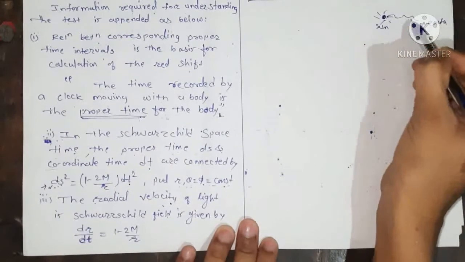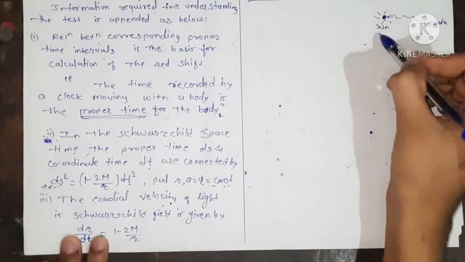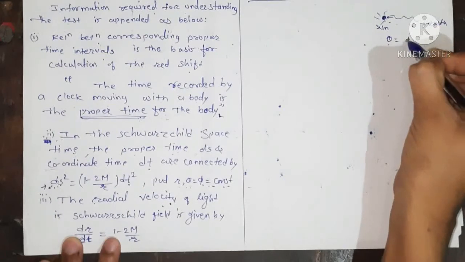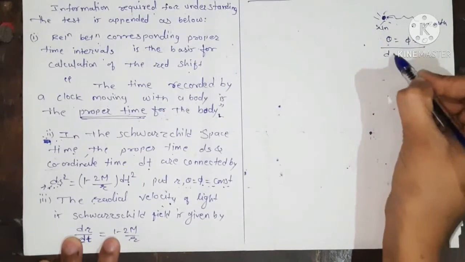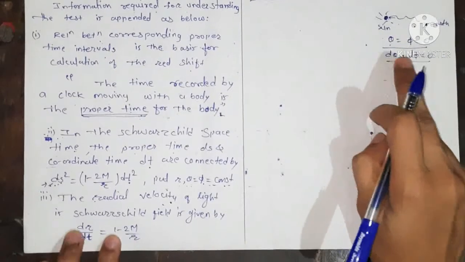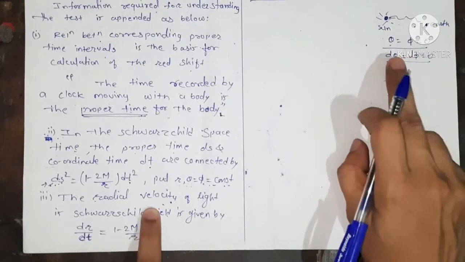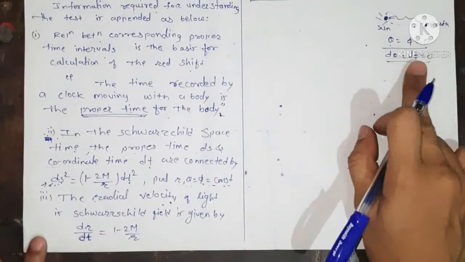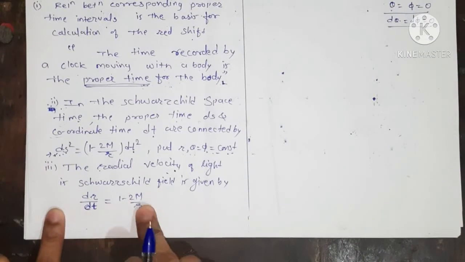Okay, so it is traveling in a radial direction, and hence we require that when it travels in a radial direction, the theta direction and phi direction will be equal to 0. So we substitute d theta equals d phi equals 0. To calculate the radial velocity, we require that d theta and d phi equal 0, and we substitute this in the Schwarzschild exterior solution to get dr upon dt equals 1 minus twice m upon r.